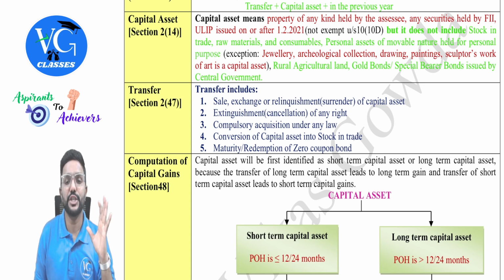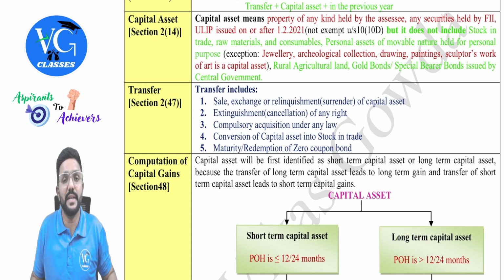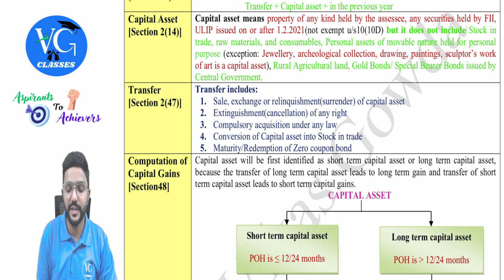Jewelry, archaeological collection, drawings, paintings, sculpture, work of art is a capital asset, even though they are a personal asset of movable nature. Sir, the jewelry I am wearing is my personal asset. Still, is it a capital asset? Yes, guys. Then the definition continues.